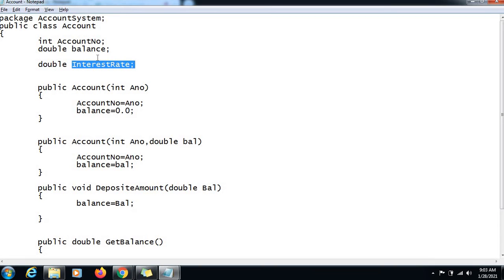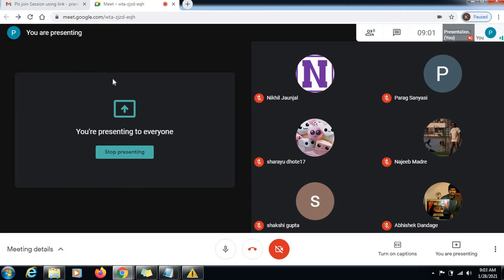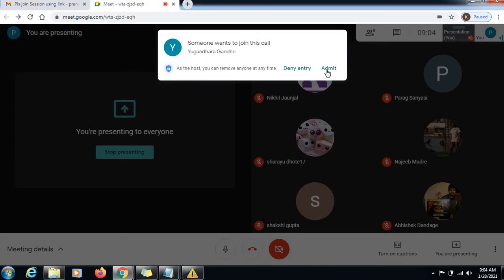What can we do then? As we are talking about common information here, why not have only one variable created in the memory instead of getting a separate variable created for every object? Why not have only one variable created in the memory which would be shared by all the objects? And that is what happens when we define a variable as static, right?